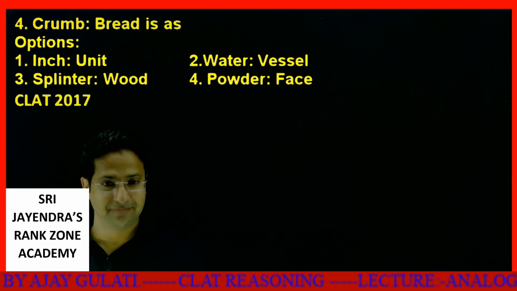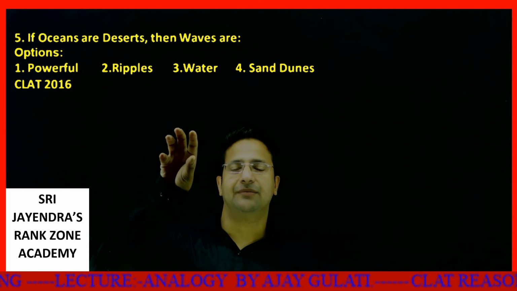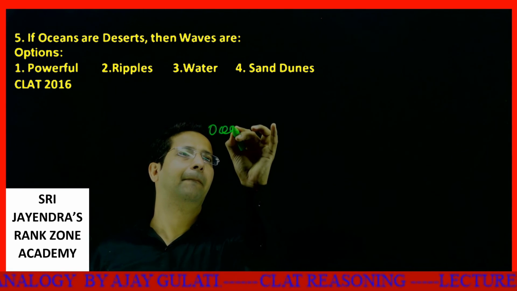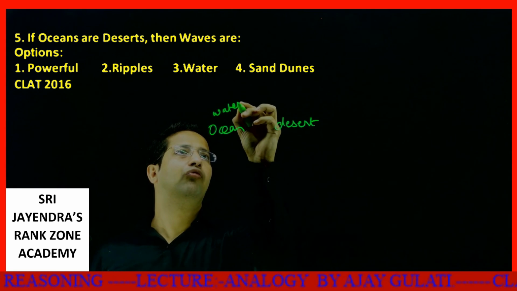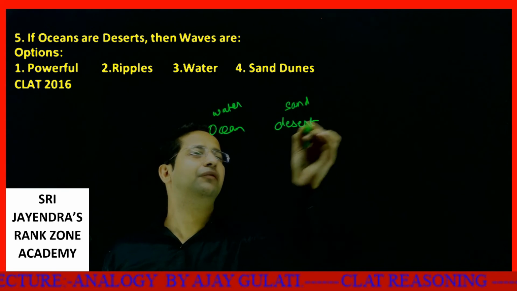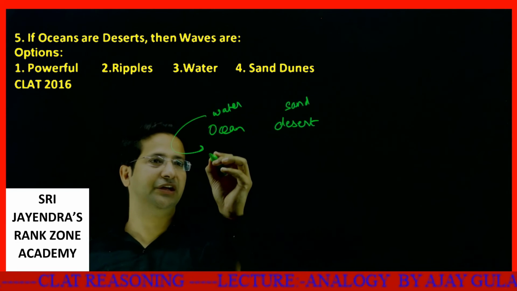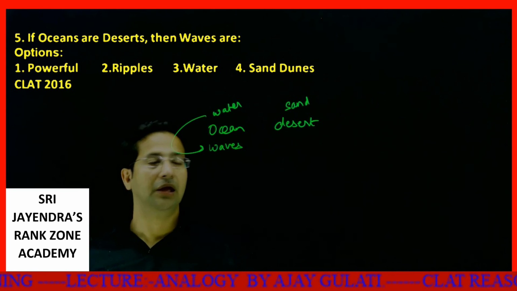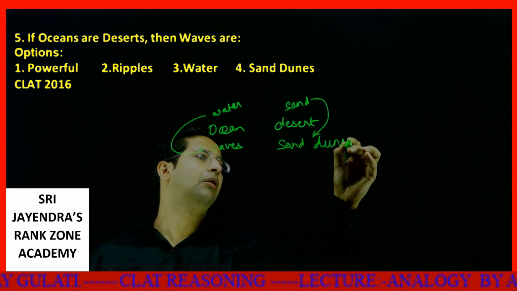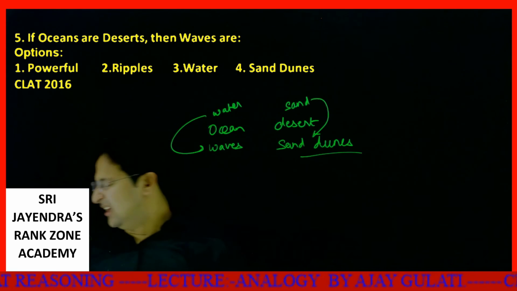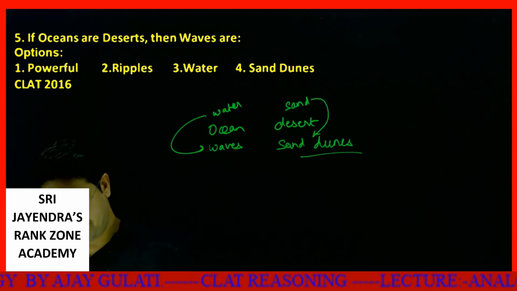Next one. If oceans are desert, then waves are... I already told you. See, there is a similarity between ocean and desert. Ocean is composed of water. Desert is composed of sand. Because of forces and motion of air, waves are formed in the ocean. Similarly, in the desert sand dunes are formed. So sand dunes is your answer. Okay. Should I move to the next one?